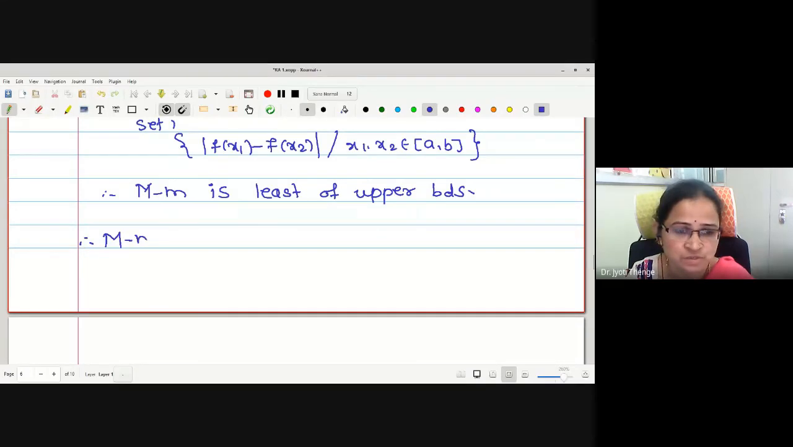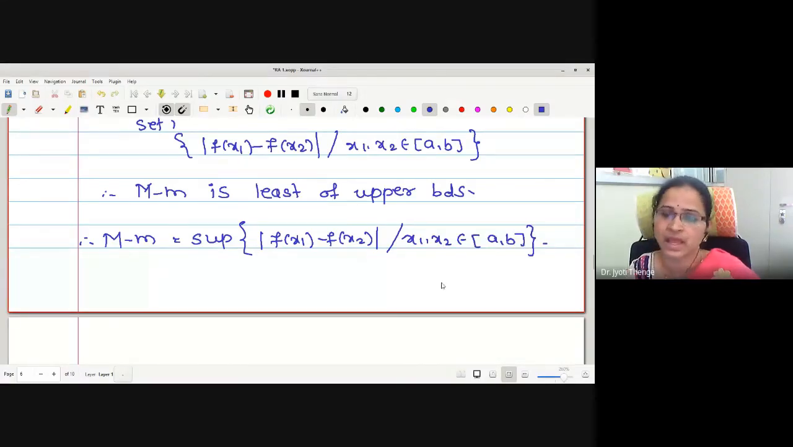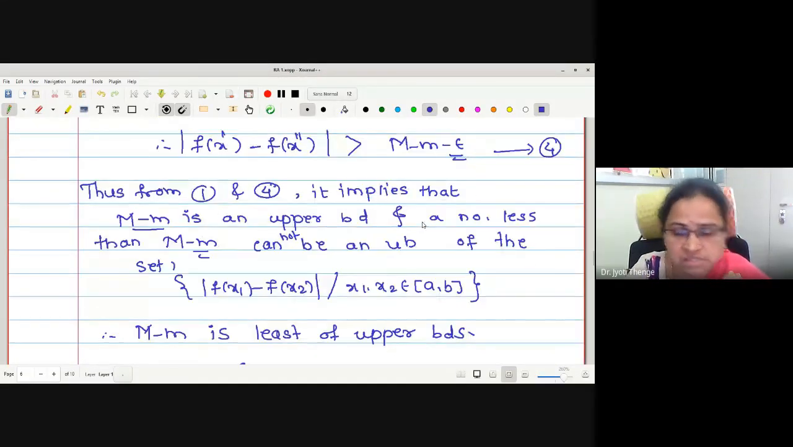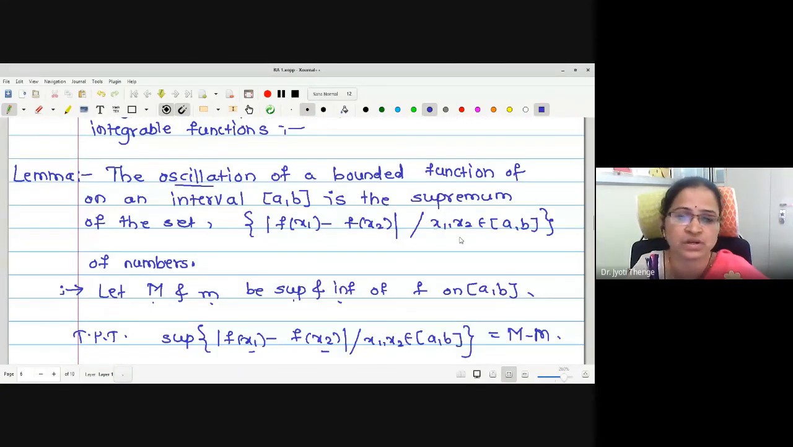Therefore, I can say this is the supremum of the set mod f(x1) minus f(x2), provided x1, x2 in closed interval. Hence the proof. Yes, students, if you have a doubt on this section, you can ask me. Two theorems we have completed today: the theorem we left in the last lecture and this one. Capital M minus m, the oscillation of the bounded function on a closed interval AB, is the supremum of the set of differences between the function values for all the points in the closed interval AB.